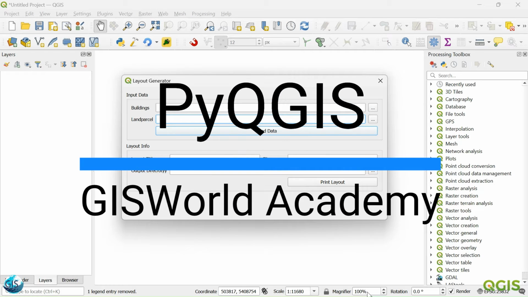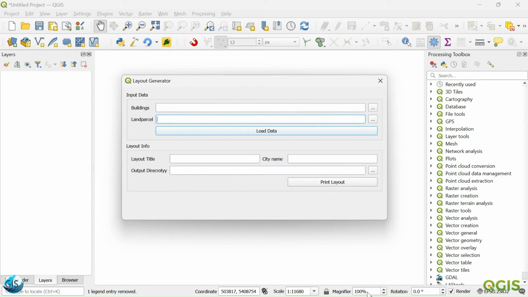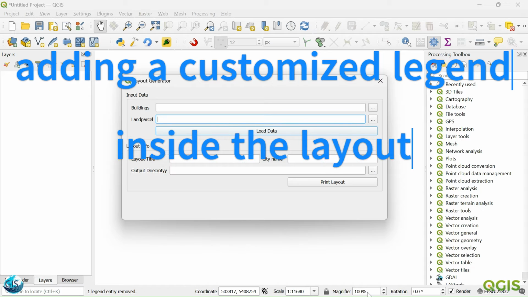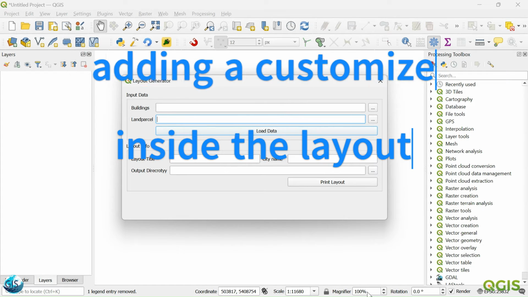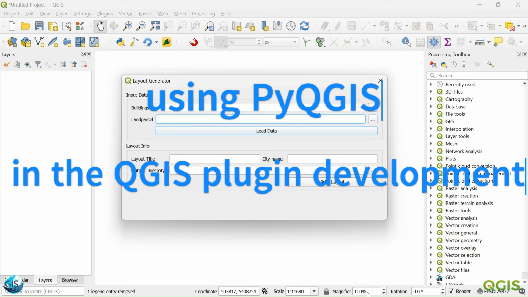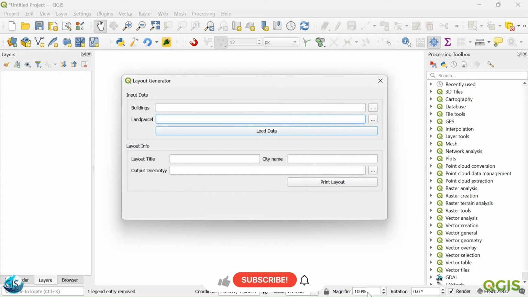Welcome back to another tutorial of PyQGIS in the GIS World Academy. In this short video, I'm going to talk about adding a customized legend inside a layout using PyQGIS in our QGIS plugin development. If you are excited, let's get started.